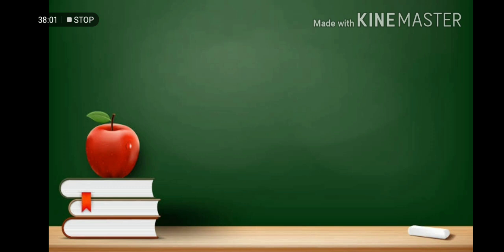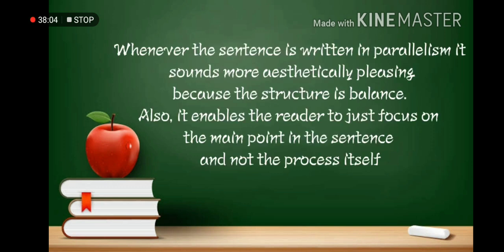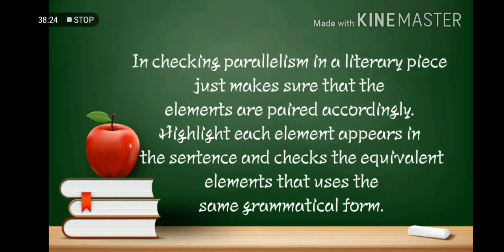Whenever a sentence is written in parallelism, it sounds more aesthetically pleasing because the structure is balanced. Also, it enables the reader to just focus on the main point in the sentence and not the process itself. One more thing, in checking parallelism in a literary piece, just make sure that the elements are paired accordingly. Highlight each element that appears in the sentence and check that the equivalent elements use the same grammatical form.